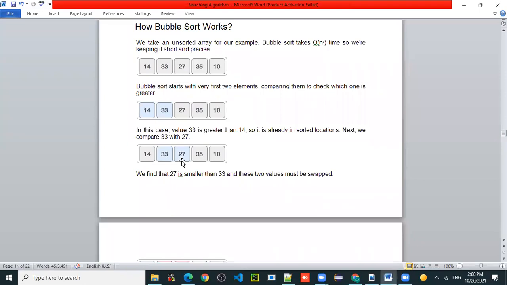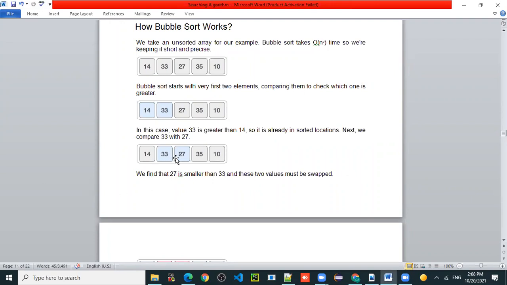Is it sorted order? No, sir, decreasing order. We want to sort the elements in increasing order. So what do we need to do? 27 is smaller than 33, so these two values must be swapped.